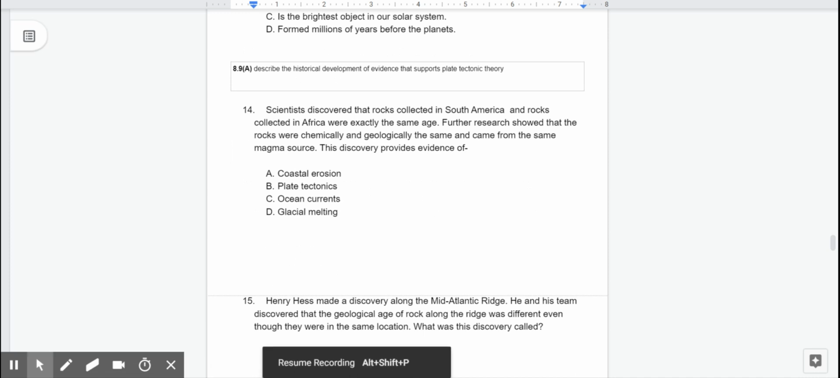Number 14. Scientists discovered that rocks collected in South America and rocks collected in Africa were exactly the same age. Further research showed that the rocks were chemically and geologically the same and came from the same magma source. This discovery provides evidence of A. Coastal erosion, B. Plate tectonics, C. Ocean currents, or D. Glacial melting.